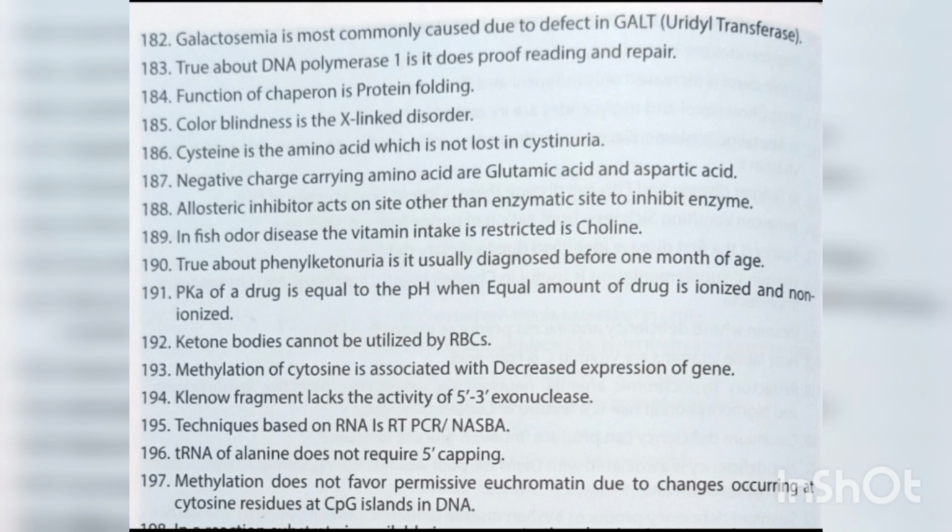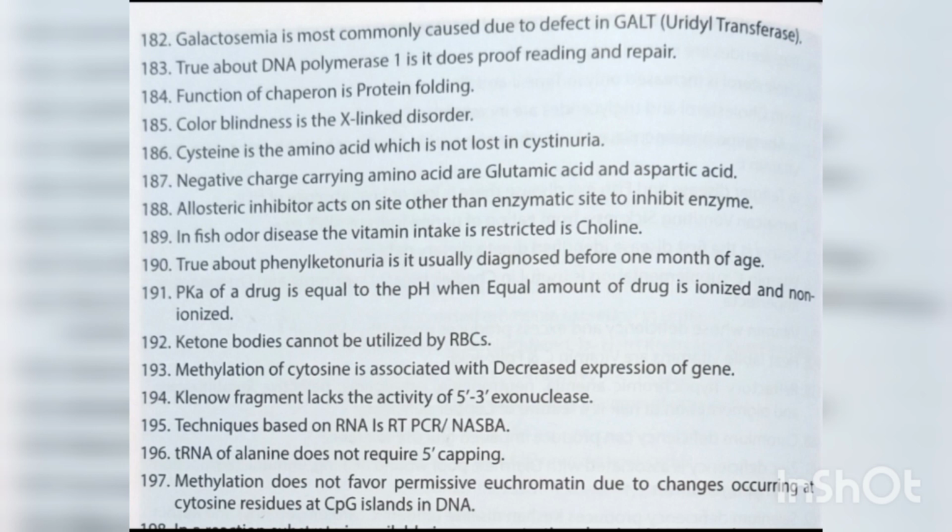Allosteric inhibitor acts on site other than enzymatic site to inhibit enzyme. In fish odor disease, the vitamin intake that is restricted is choline. True about phenylketonuria is it usually diagnosed before 1 month of age. pKa of a drug is equal to the pH when equal amount of drug is ionized and non-ionized. Ketone bodies cannot be utilized by RBC.